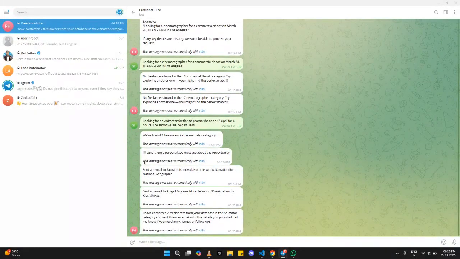So it said we have found two freelancers in the animator category. Then it says I will send them a personalized message about the opportunity. Then it is telling me to whom it has sent emails: sent an email to Saurav Nandwal, sent an email to Emil Morgan, and it is also giving the summary. I have contacted two freelancers from the database in the animator category and sent them an email with the details you provided. Let me know if you need any changes or follow-ups.